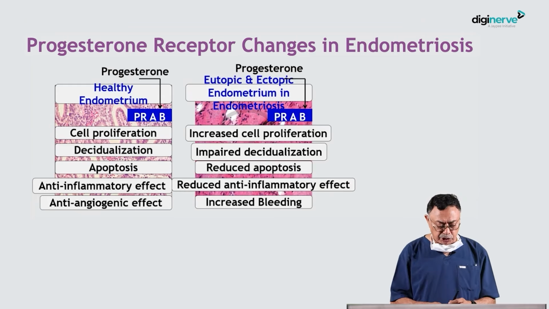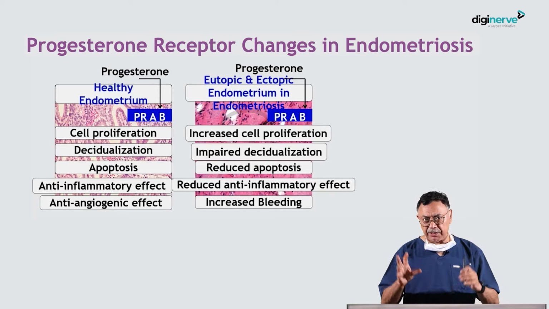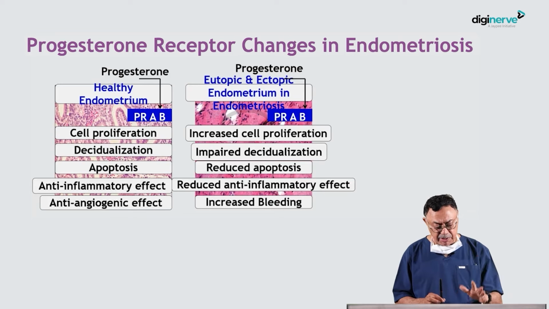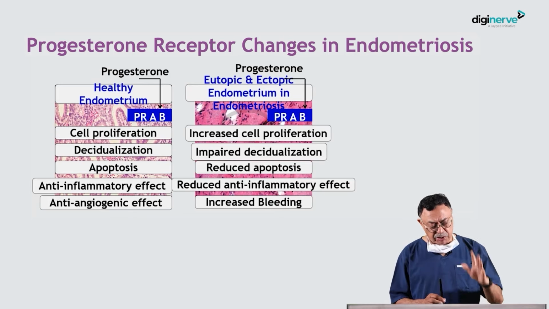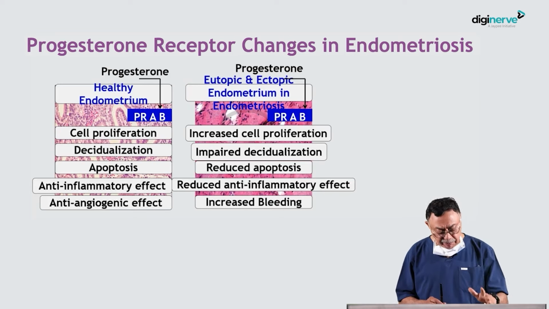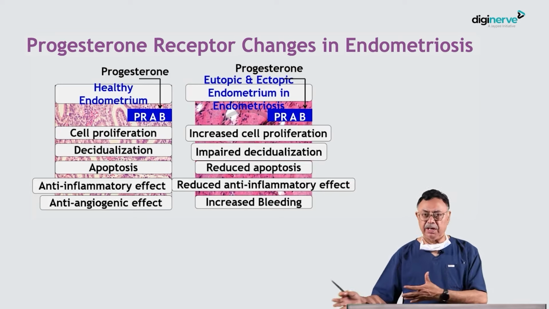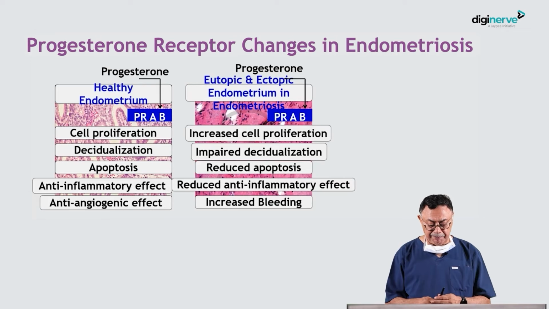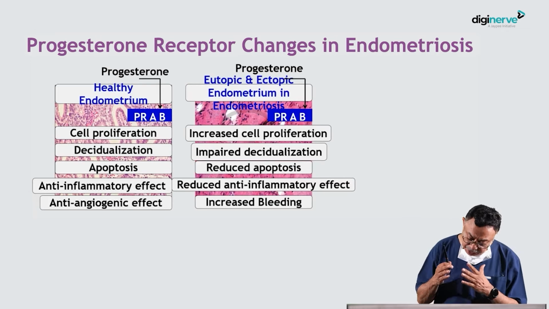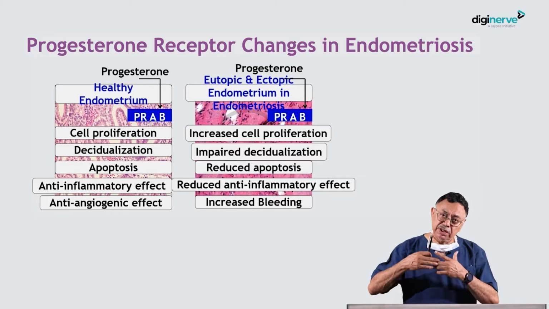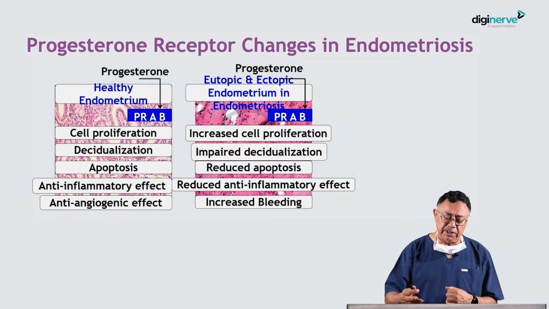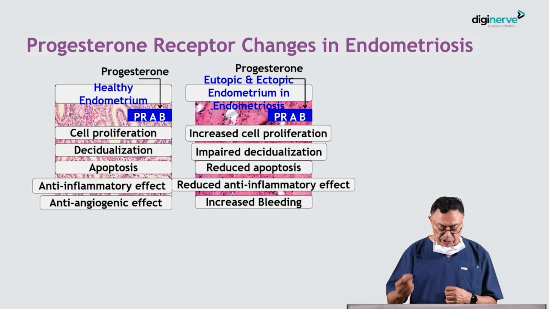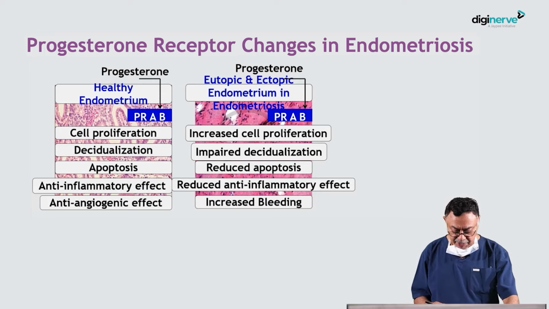There is a theory about progesterone. Now, progesterone receptors are there. In a healthy endometrium, there are PR-A and PR-B receptors which cause cell proliferation, decidualization, apoptosis, anti-inflammatory effect, anti-angiogenic effect, and menstruation. While in eutopic and ectopic endometrium, the PR-B, which causes increased cell proliferation, impairs the decidualization, reduces the apoptosis, reduces the anti-inflammatory effect, so there is inflammation, and causes increased bleeding, and that will lead to.